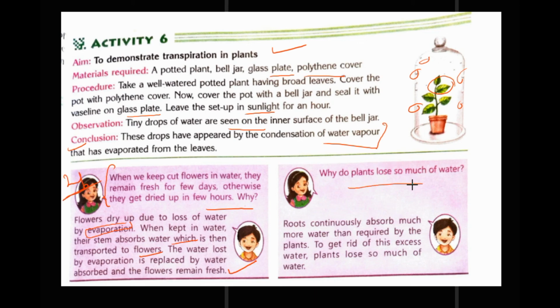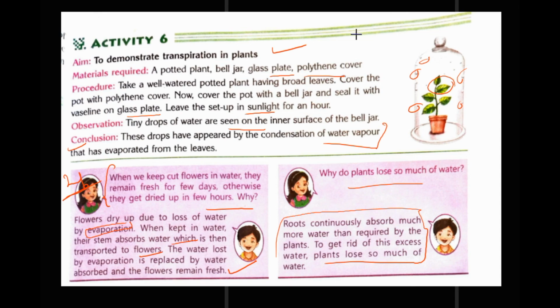Why do plants lose so much water? Because roots continuously absorb much more water than required by the plants. To get rid of this excess water, plants lose so much water. This is also a good question, keep in mind.